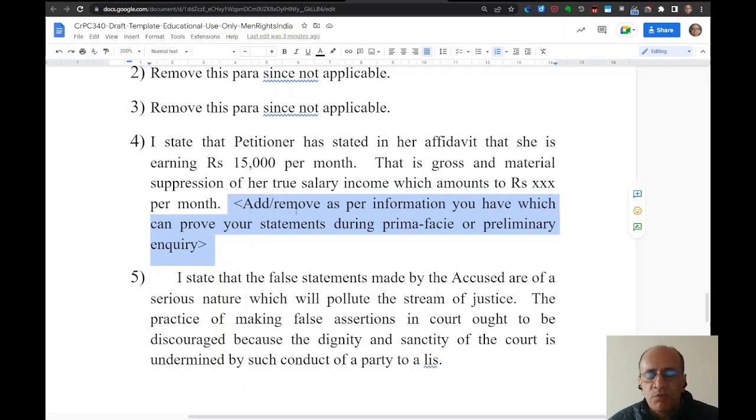You can add these points here, that whatever document you have in your possession, whether it's a salary slip, an ITR or bank statement, where that entry is there. So you can mention all those points, and you can add more paras in this itself, and you can state how your case is provable prima facie, based on the evidence documents which you will submit.